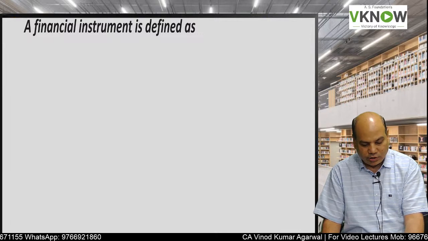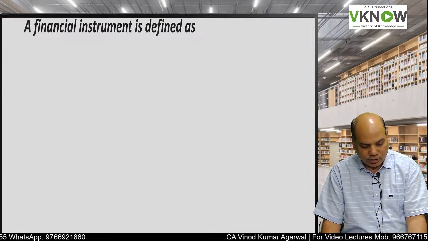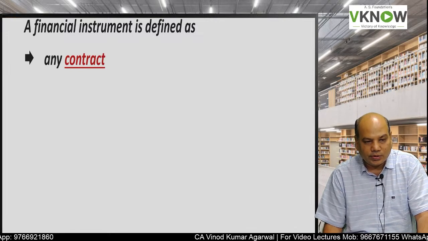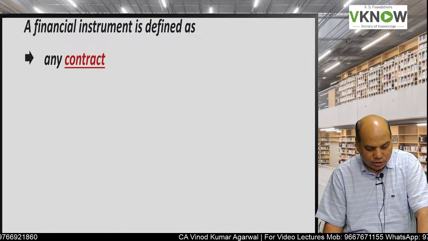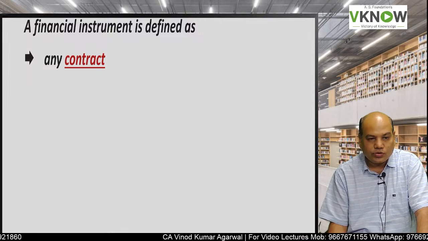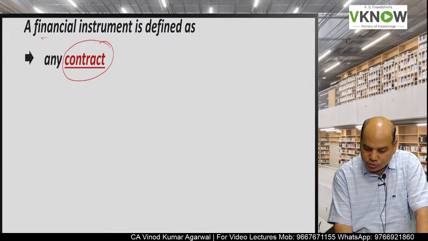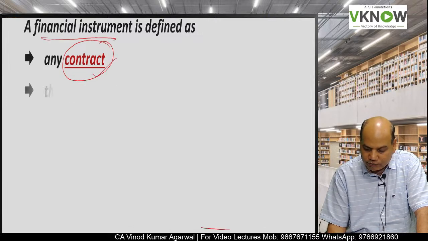So let us first deal with the definition of financial instrument. What is a financial instrument? A financial instrument is a contract. So the first feature of a financial instrument is that it should be a contract.